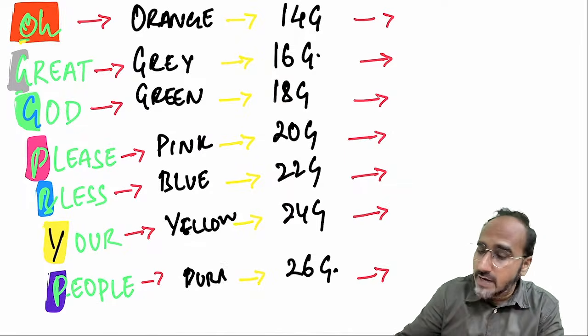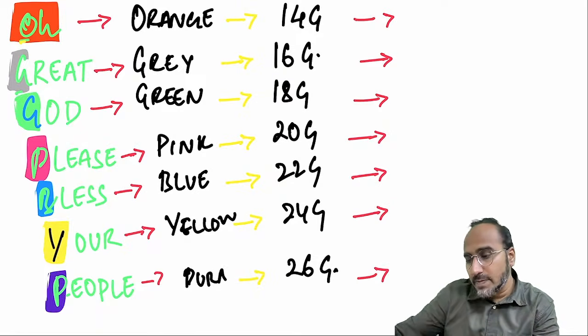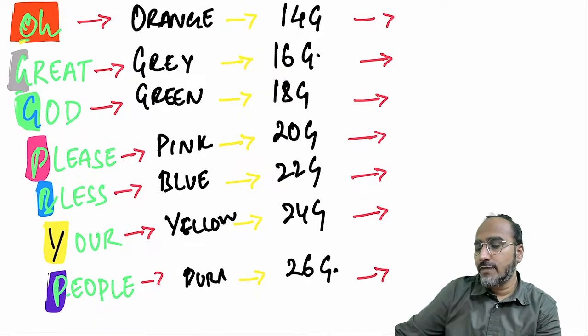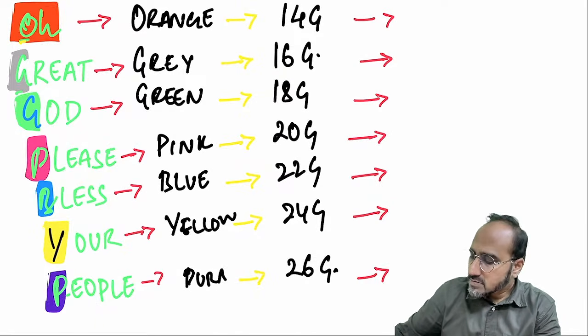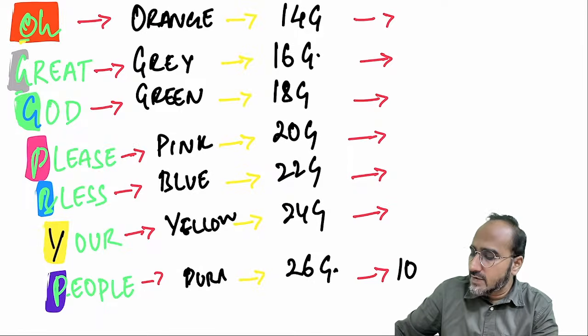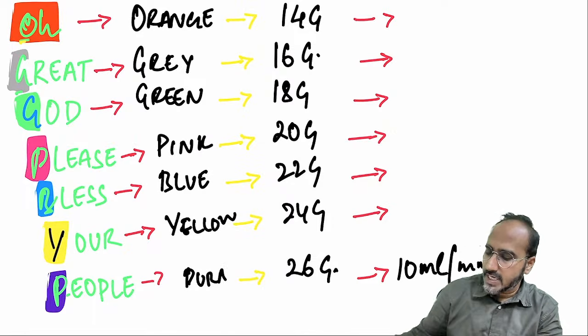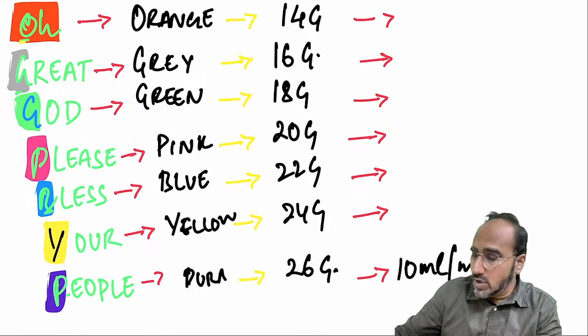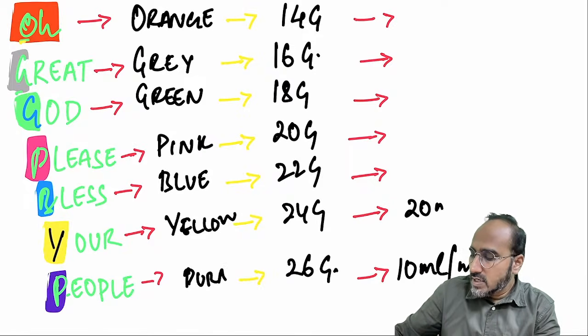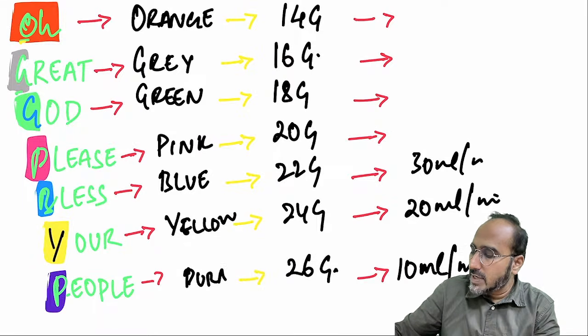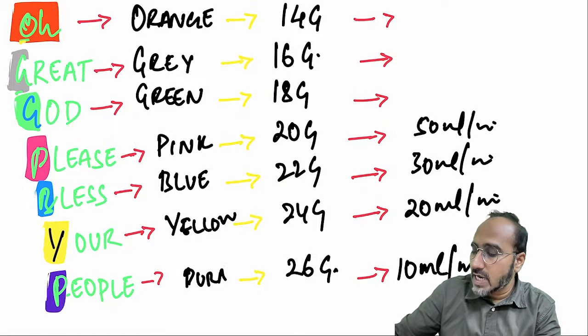And what is the flow rate? If you want to remember the flow rate, you should go from down to top. So with 26 gauge, you can give 10 ml per minute of fluid. With 24 gauge, add 10 more, 20 ml per minute. 22 gauge, 30 ml per minute. 20 gauge, 50 ml per minute can be given.